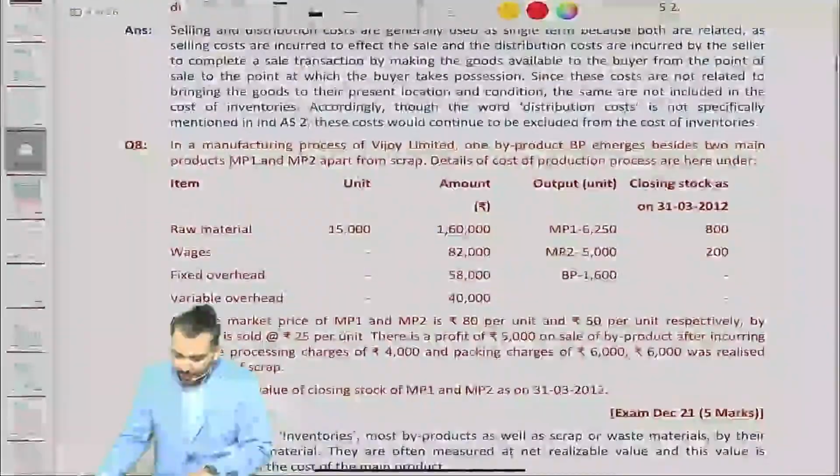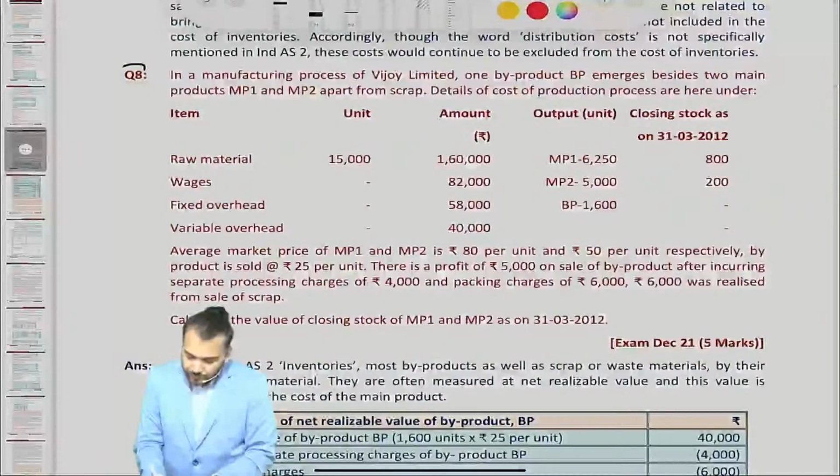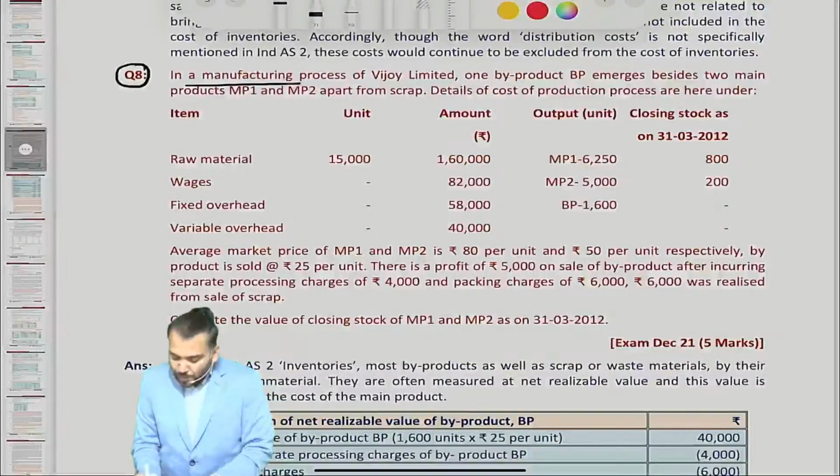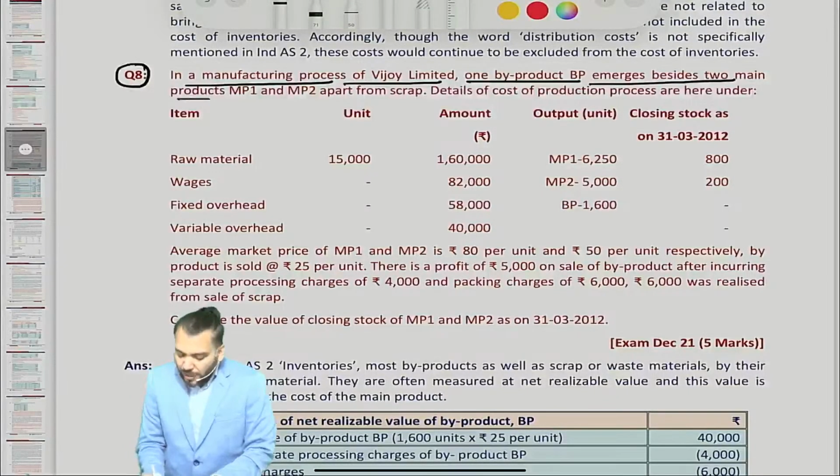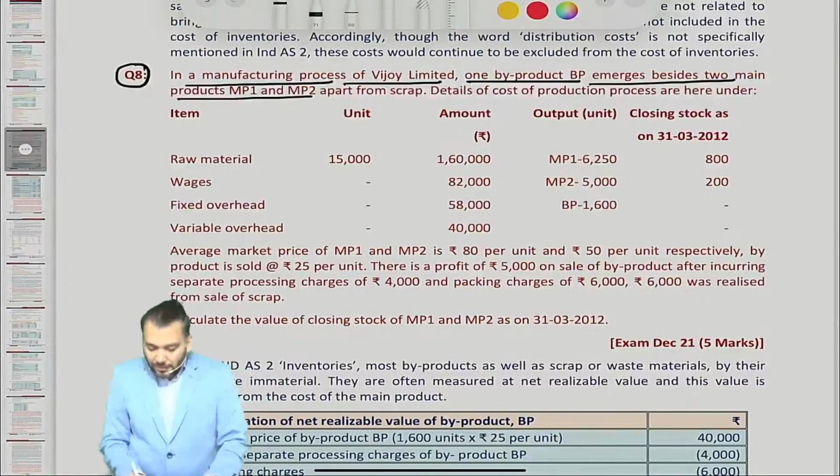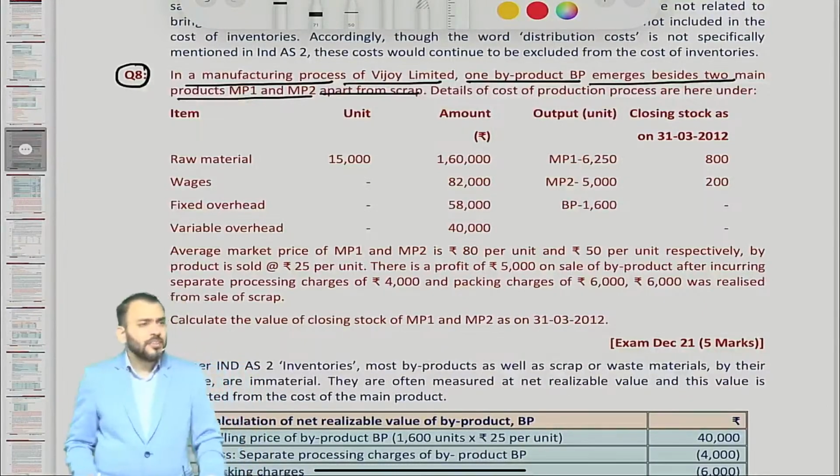So come to one question. Question number 8. In a manufacturing process of Vijay Limited, one byproduct BP emerged beside two main products MP1 and MP2. Apart from that, there is scrap.